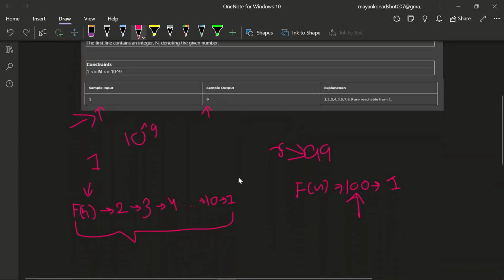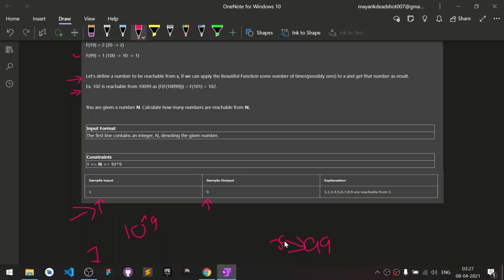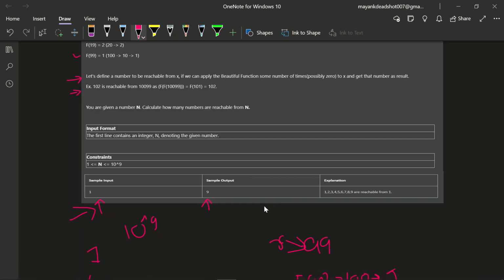Now you have successfully understood what the problem is. Now we will see what the solution is, and what type of algorithm we need to apply to handle this constraint. Let me talk about this constraint as well.